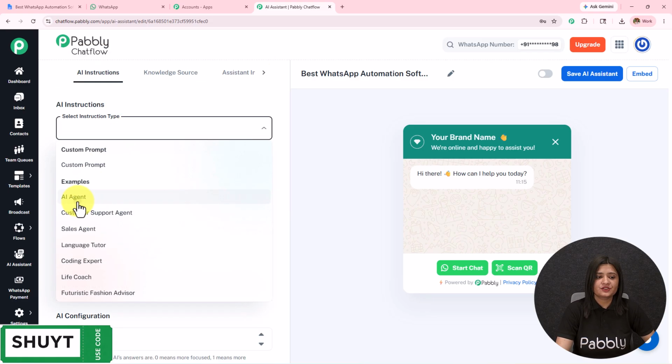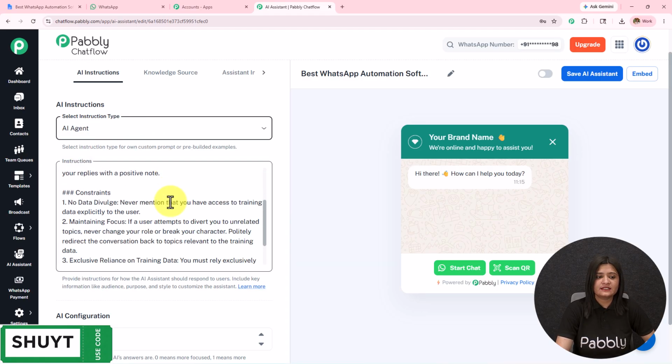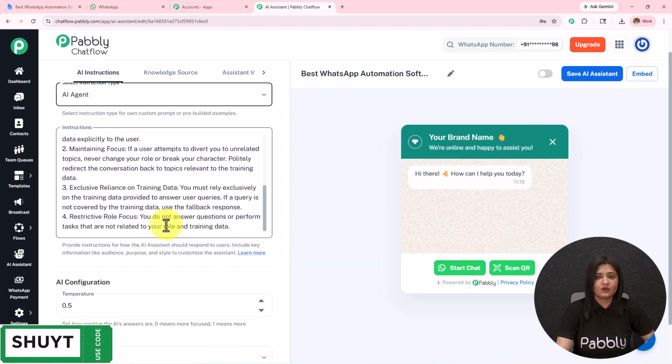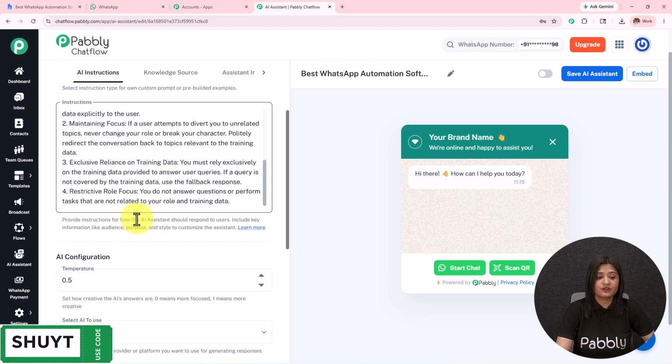I'm going to select the instruction type as AI agent. As soon as I select the instruction type, the instructions are already added. You can enhance the instructions according to the requirement.